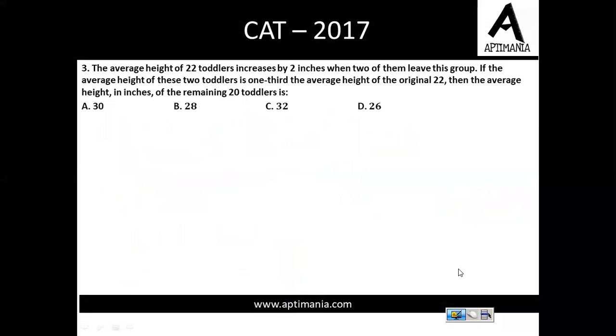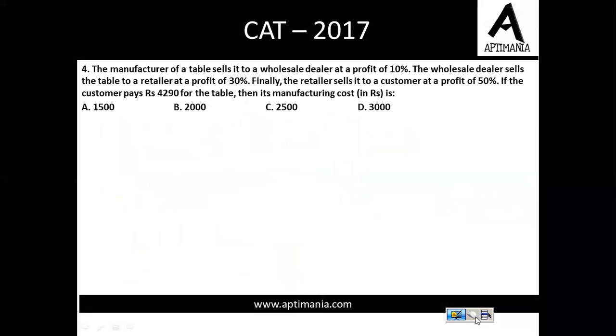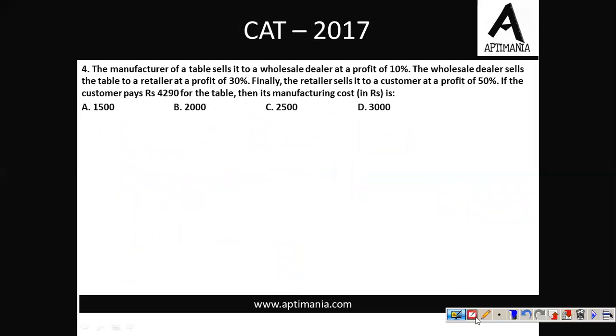Let's go ahead for the next question. Question number 4. The manufacturer of a table sells it to a wholesaler at a profit of 10%. The wholesaler's dealer sells the table to a retailer at a profit of 30%. Finally, the retailer sells it to the customer at a profit of 50%. If the customer pays 4290 for the table, find the manufacturing cost.